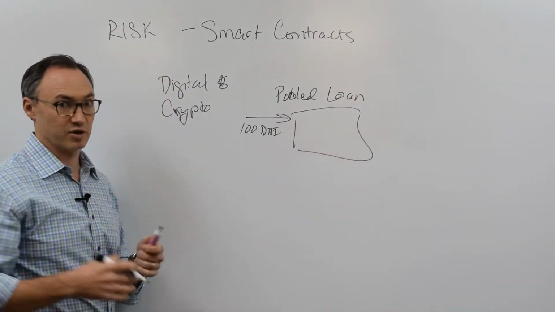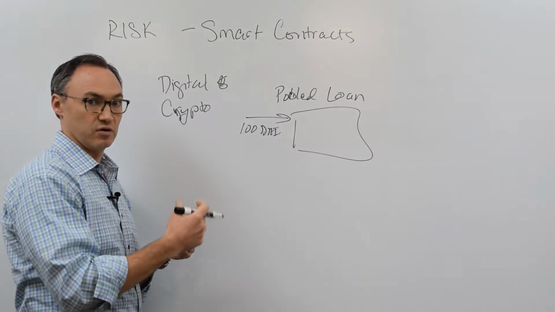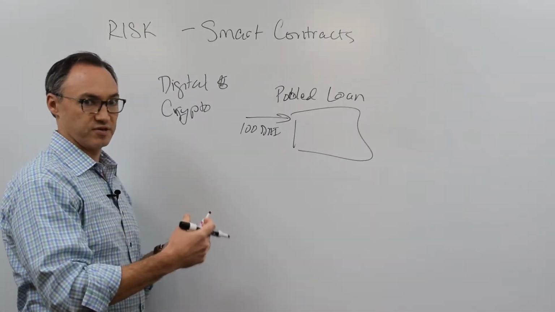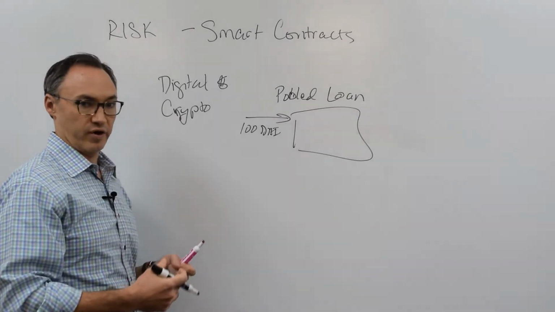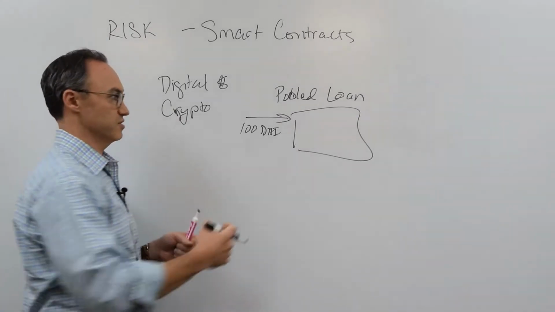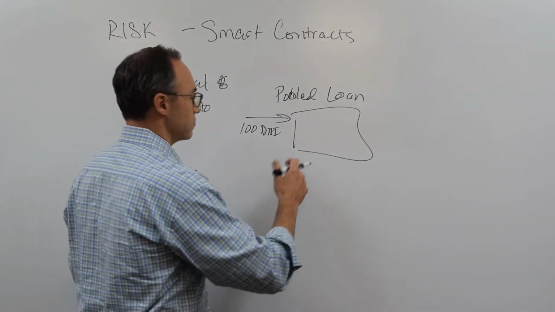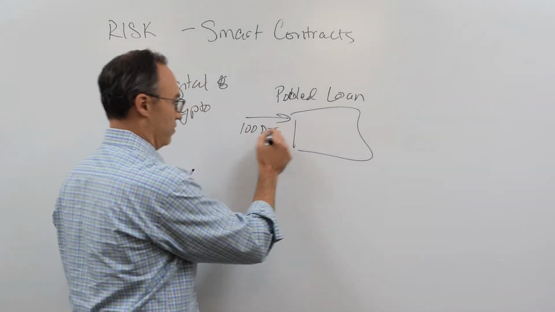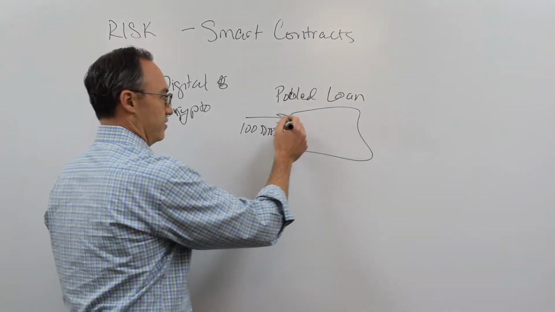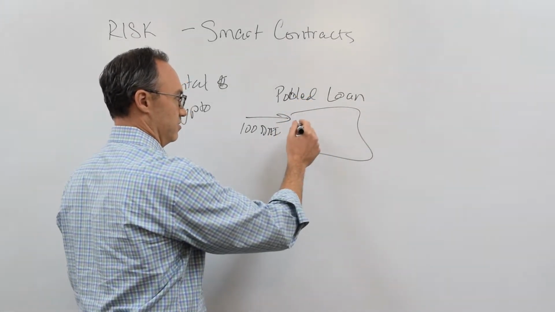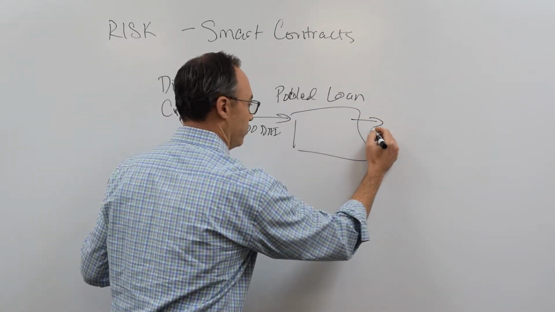A smart contract is just a piece of software that, instead of running on someone's server, whether it's a bank processing or a credit card processing company or a company like Netflix processing these, is running out on the blockchain. It's a piece of software that says Adam's 100 DAI went in here, and it's being held in this pooled loan. Right, and so there's money going out here from people who are borrowing,